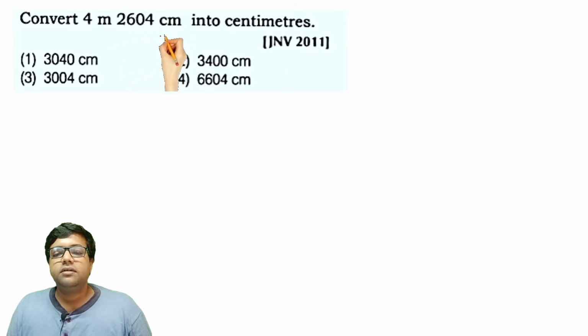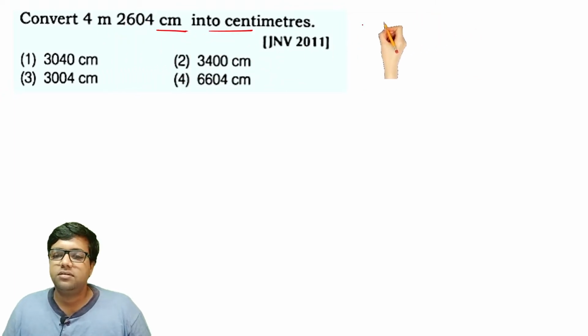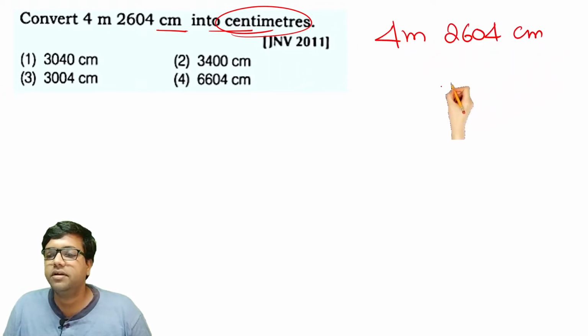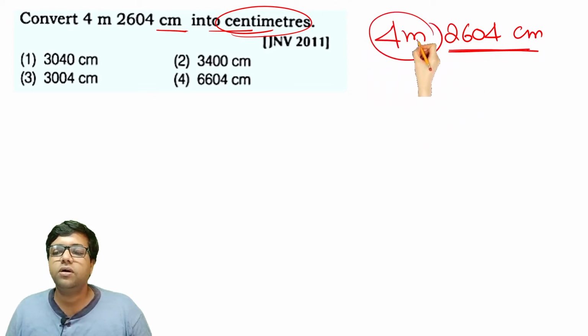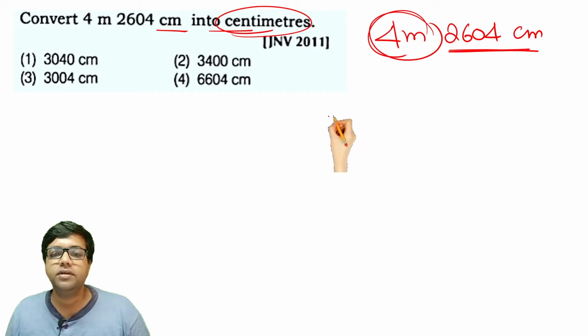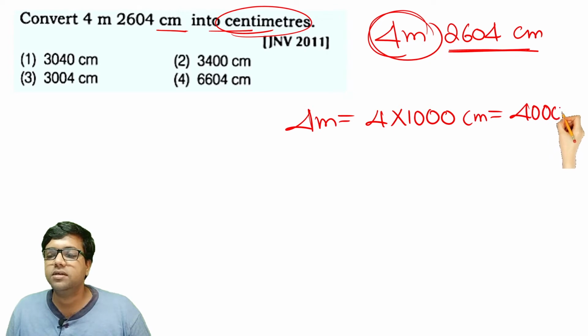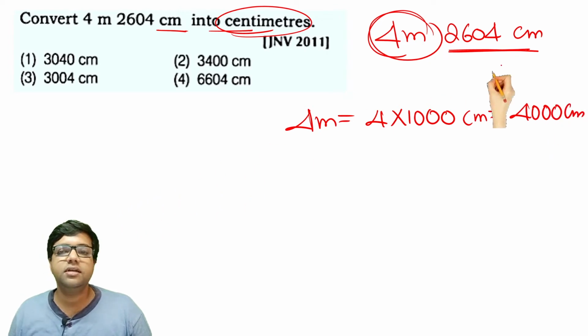Convert 4 meter and 2604 centimeter into centimeters. 2604 is already in centimeters. The only thing you need to convert is 4 meters. So 4 meters will be equal to 4 into 100, that gives you 400 centimeters.